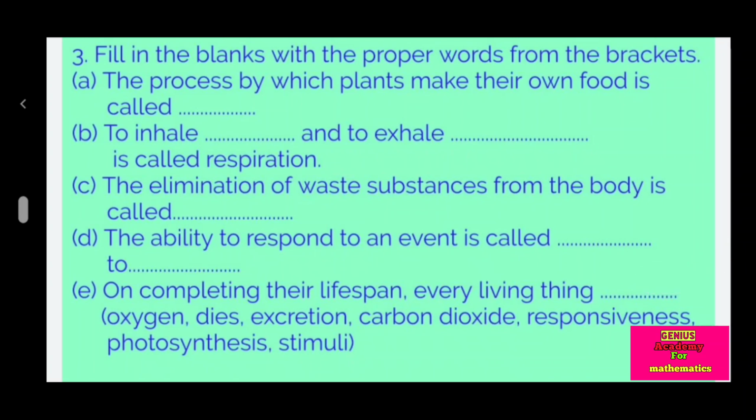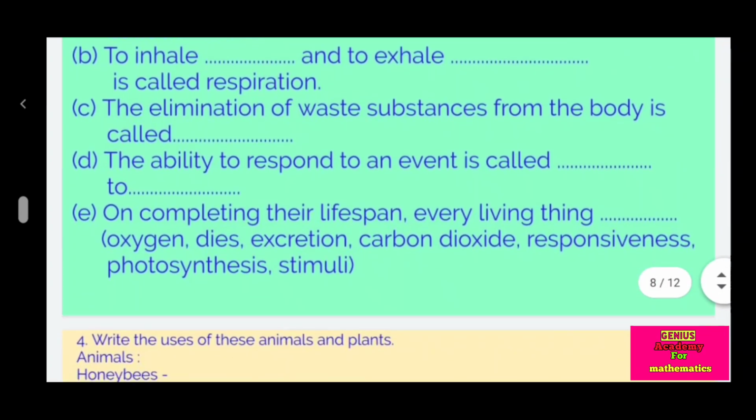Question 3. Fill in the blanks with the proper words from the brackets. The process by which plants make their own food is called photosynthesis. To inhale oxygen and to exhale carbon dioxide is called respiration.